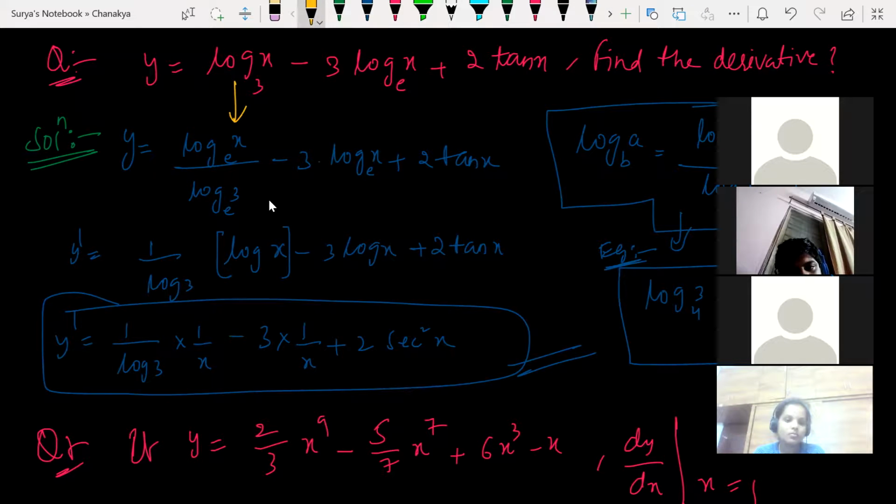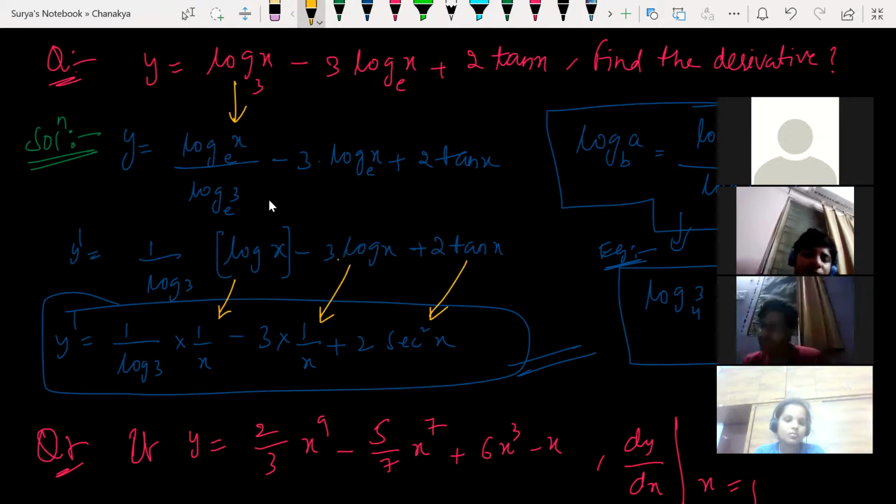Log x base e divided by log 3 base e. So log 3 is constant. Whatever constant you get, we just pull it outside. So 1 by log 3 I'm pulling outside, and I remain with log x. So log x minus 3 times log x plus 2 tan x. So 1 by log 3, d by dx of log x is 1 by x, again d by dx of log x is 1 by x, and d by dx of tan x is secant square x. Clear?